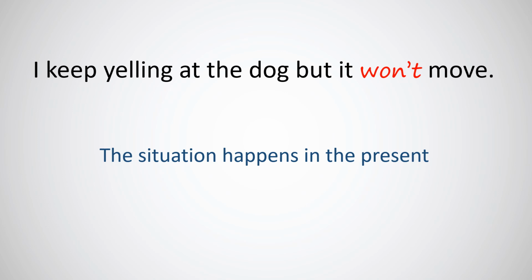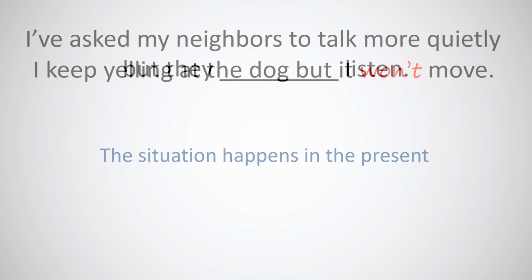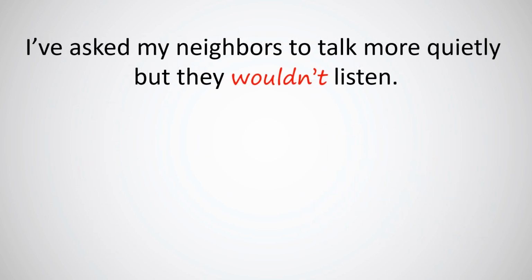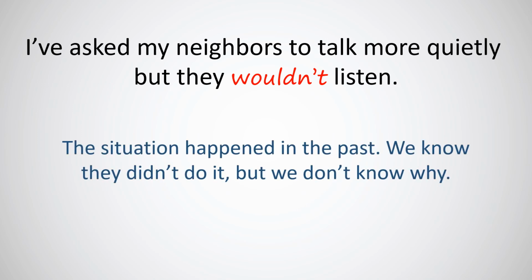Let's try with another one, shall we? Take your time. You got it? Let's check it out. I have asked my neighbors to talk more quietly, but they wouldn't listen. In this case, you would use wouldn't because the situation happened in the past. We know they didn't do it, but we don't know why. You got it right? Excellent.